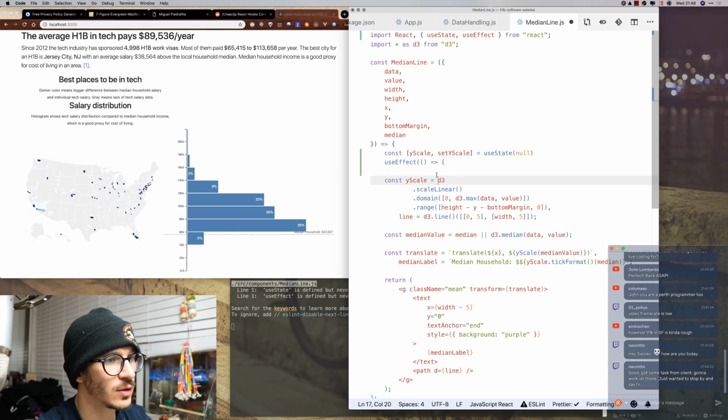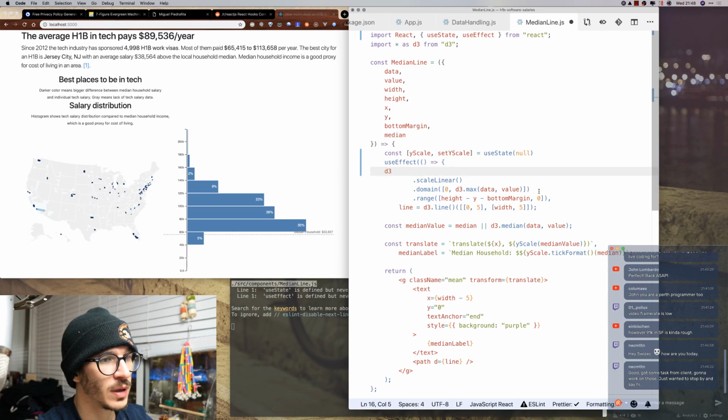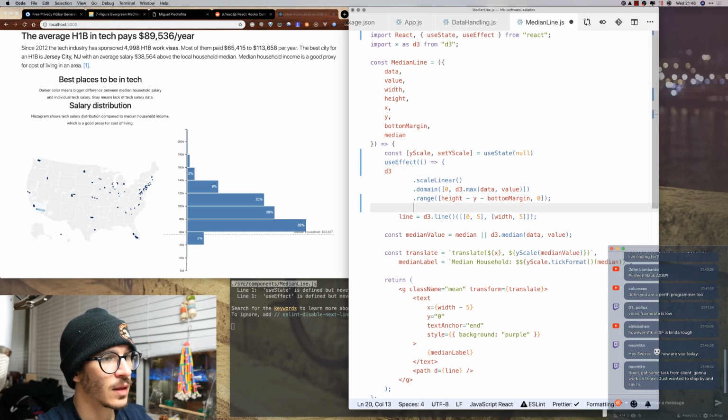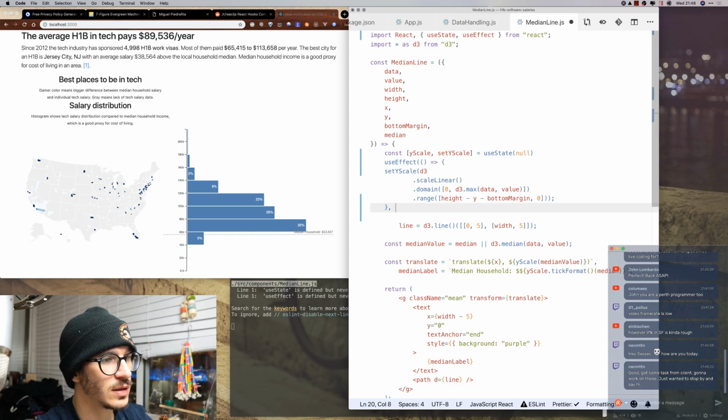So we take d3.scaleLinear, the domain, range, blah, and we put all of that into setYScale like this, and we say that this particular effect depends on data, value, height, vertical position, and bottom margin,